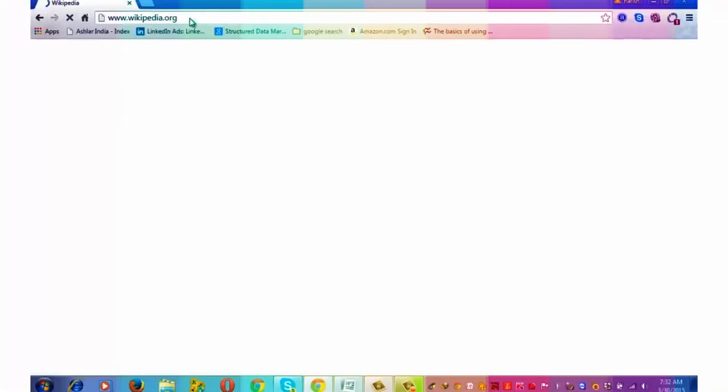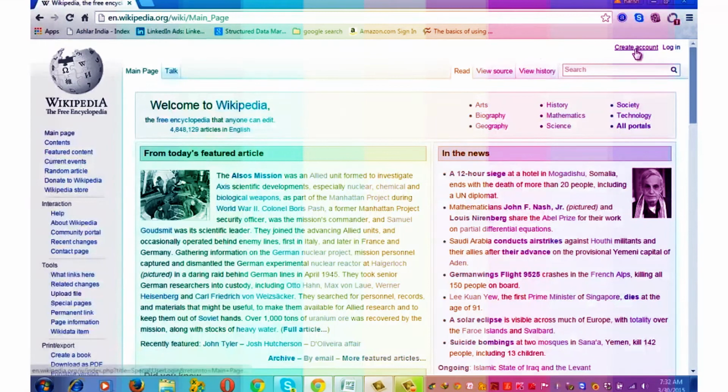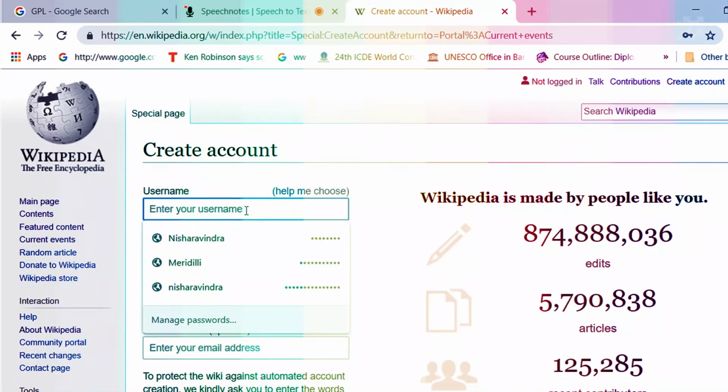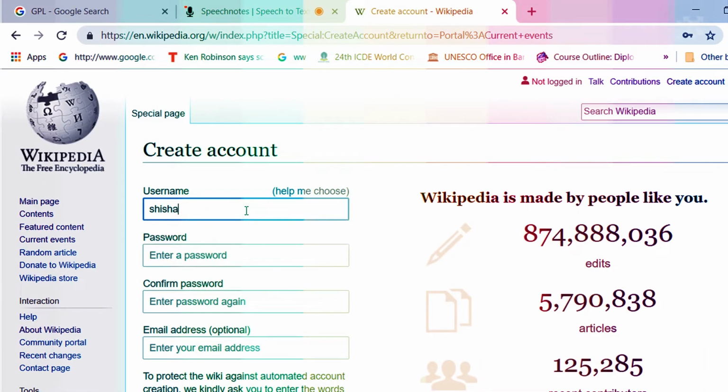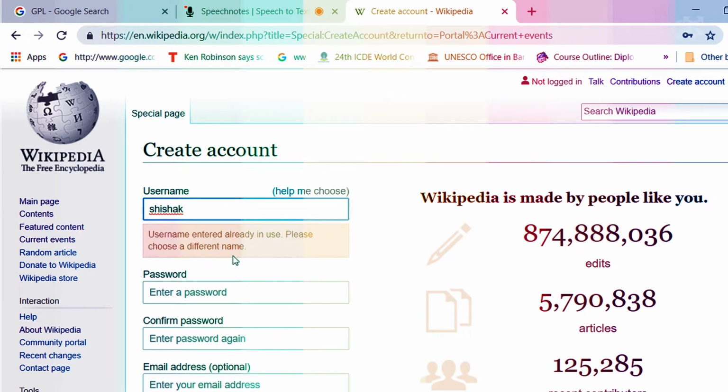You know that it gives you a kind of motivation to be a contributing member in the field. You go to the Wikipedia site, click on the create account link, and take the username Shikshak. See, this username is already in use. You must have felt that this happens while you make an email account, where you have to choose a username which is not existing on the website. So you choose a unique username.